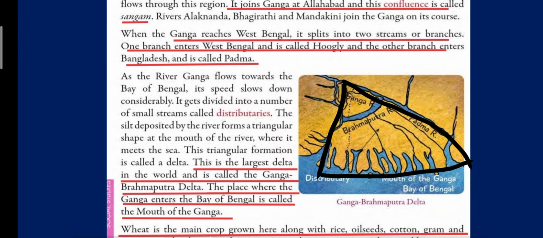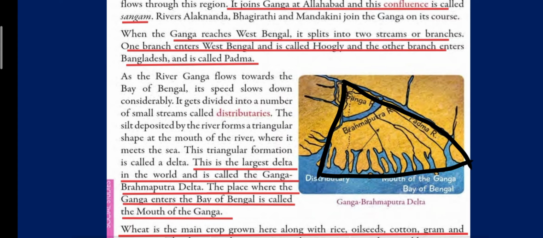Triangular means a triangle-like shape near the mouth of the river. As you can see, just beside this paragraph an image is shown where you can see it is a triangle-like shape. So this silt deposition results in this triangular formation, and this triangle shape is known as delta.